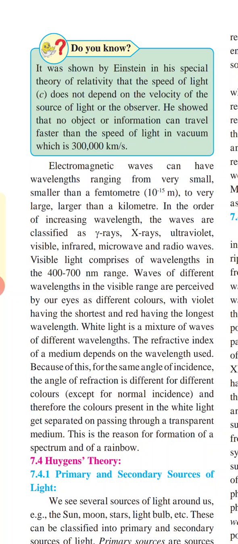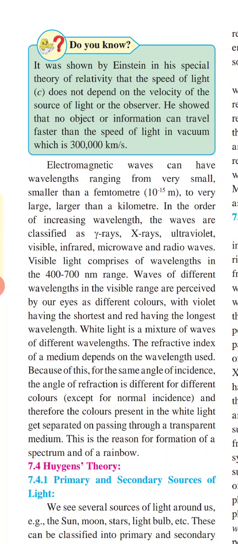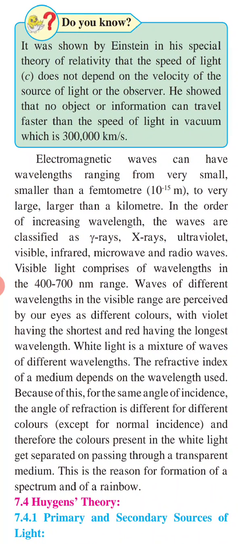Electromagnetic waves can have wavelengths ranging from very small, smaller than a femtometer, that is 10 to the power minus 15 meter, to very large, larger than a kilometer. In the order of increasing wavelength, the waves are classified as gamma rays, X-rays, ultraviolet, visible, infrared, microwave and radio waves.